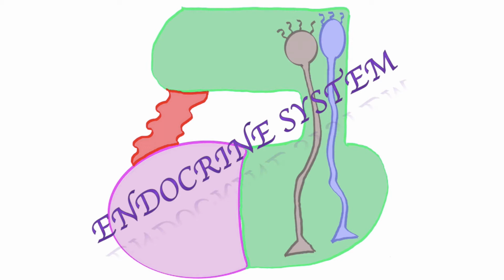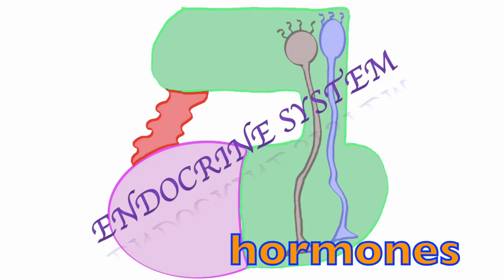Let's start talking about the endocrine system. The endocrine system is one of two main forms of communication within the body. The first one we've already talked about is the nervous system, and the second one is the endocrine system. The nervous system uses neurotransmitters as its signaling molecule, whereas the endocrine system utilizes hormones as its signaling molecule.